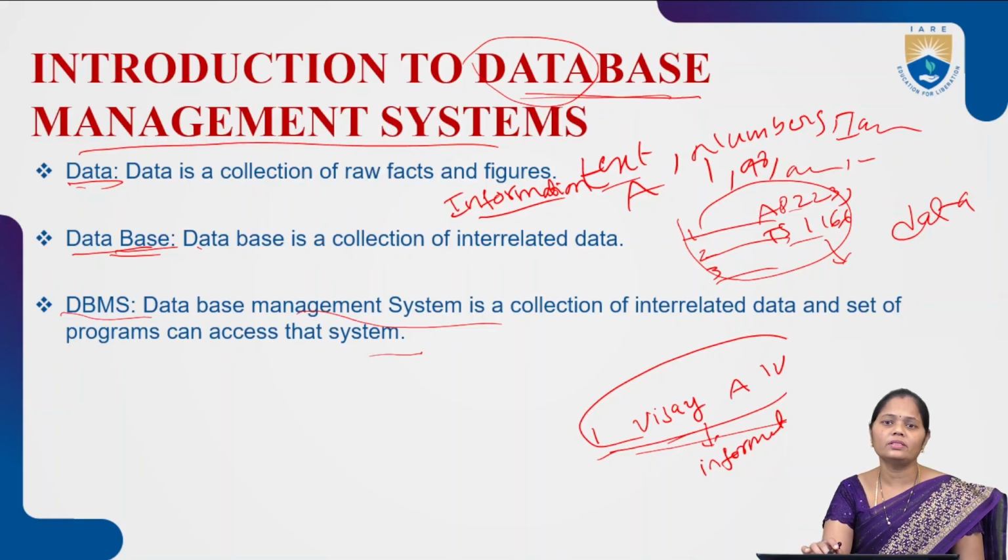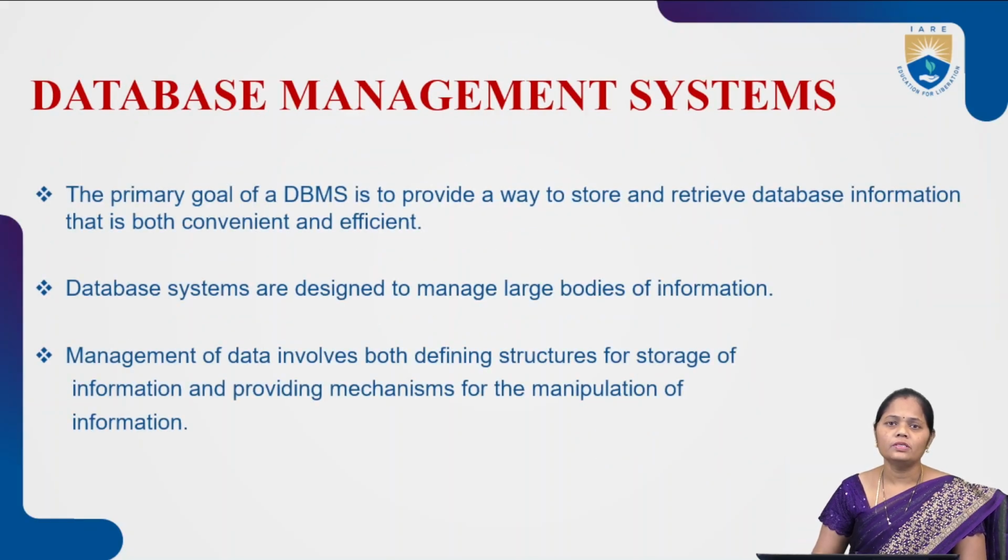These are the words which come with the database management system introduction. Before database management systems, people were using file systems. I'll discuss the drawbacks of file systems and why we came up with database management systems in the next class.